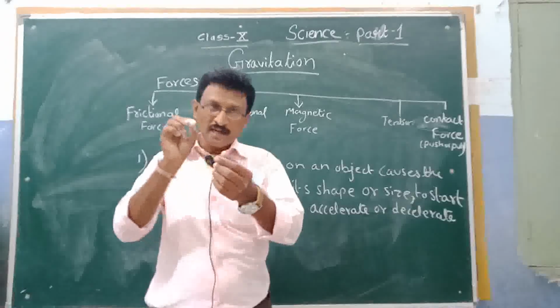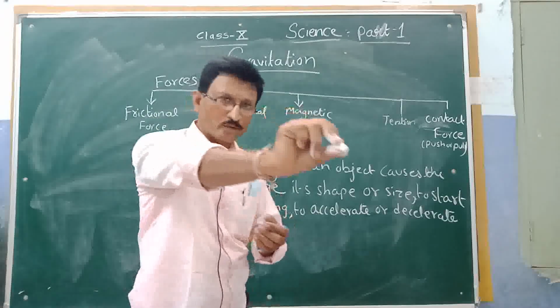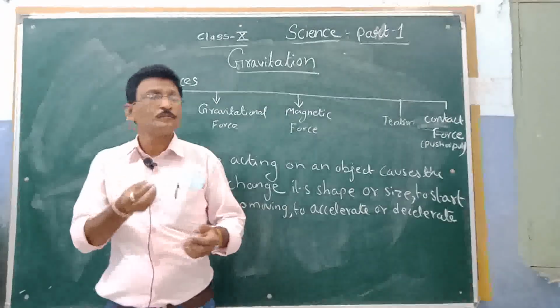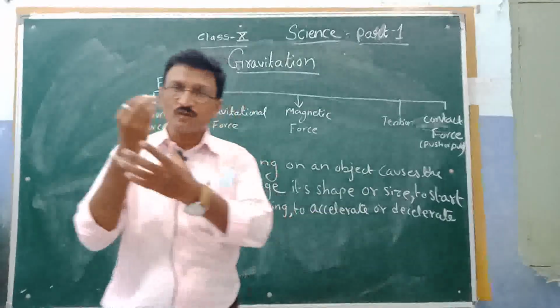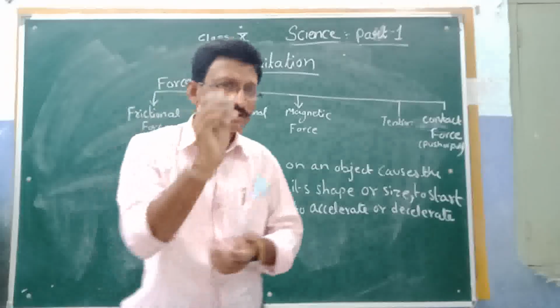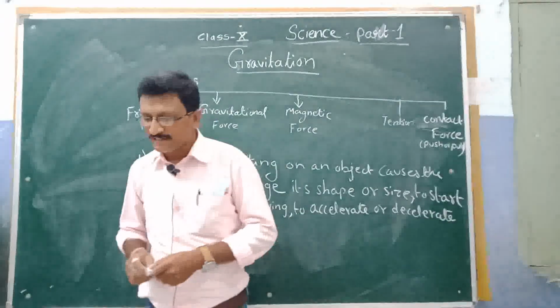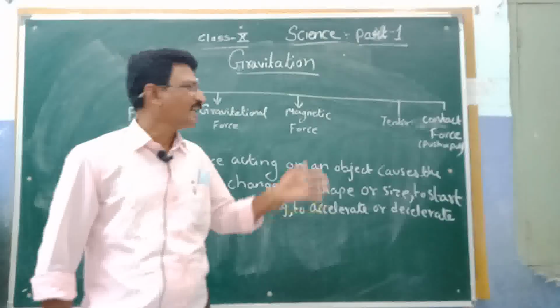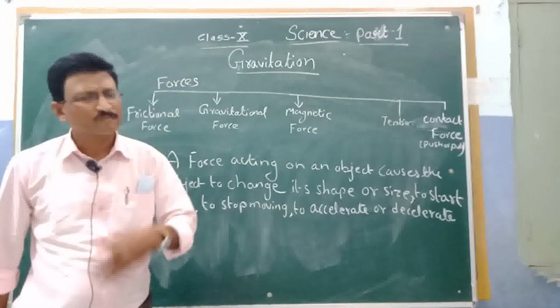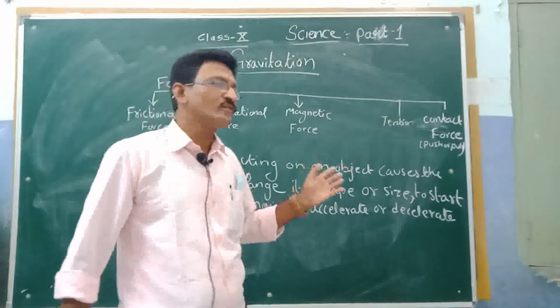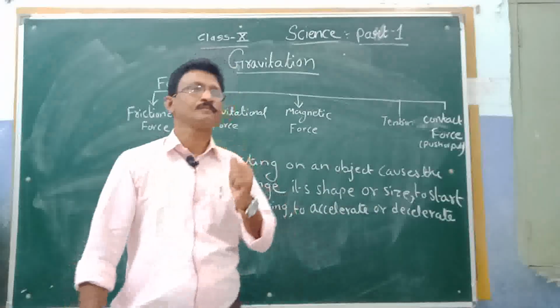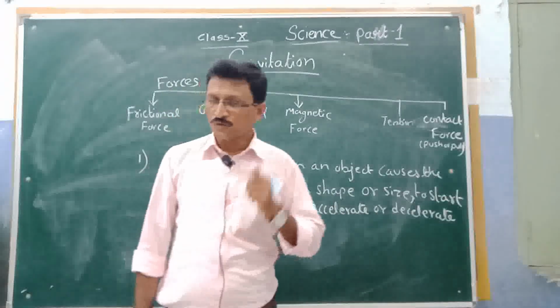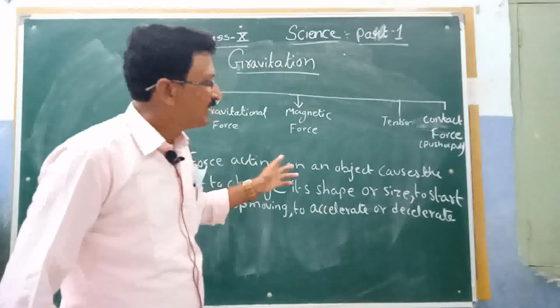Suppose this is the object. I am pushing it and I am pulling it. It means there is a contact force. What is the contact here? Your hand is in contact with the object. So this is called a contact force. And electrical force is also there. Many extra forces are there, etcetera. If you write at least 5 of them, it is better, because this type of question comes in the board exam for 1 mark. So remember, and you have to note it down.